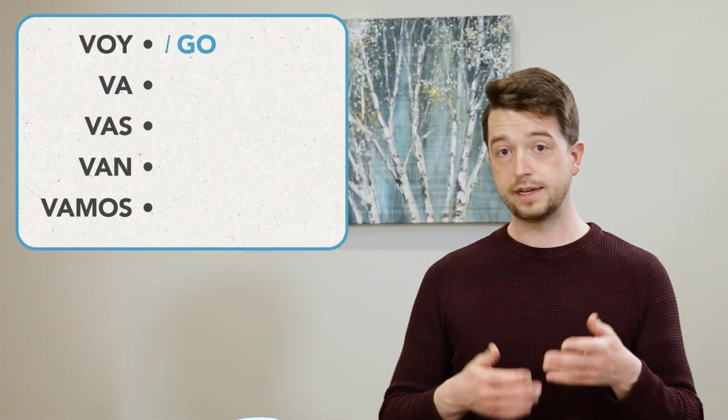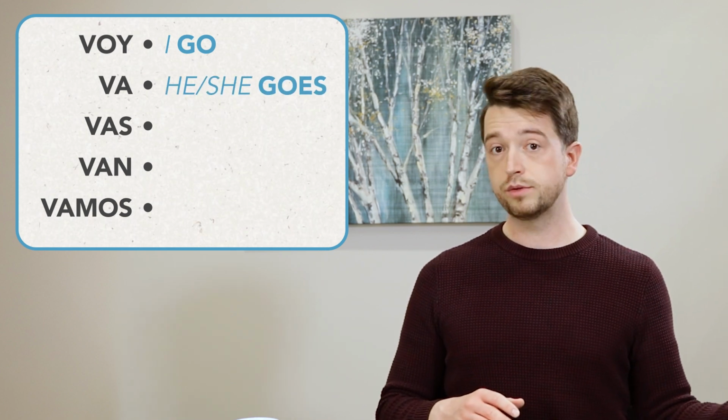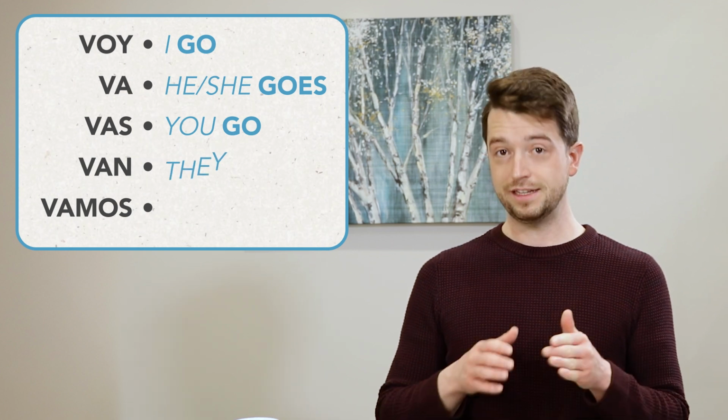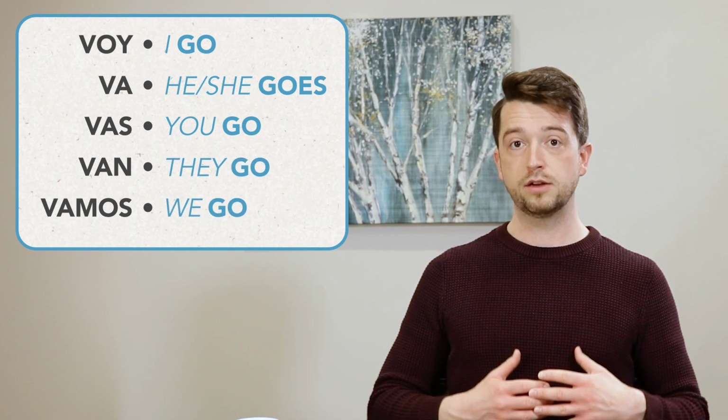We'll start with the present tense, and these are 5 forms that you might already know. Voy means go, as in I go. Va means goes, as in he goes or she goes. Vas means go, as in you go. Van is go, as in they go. And vamos is go, as in we go.